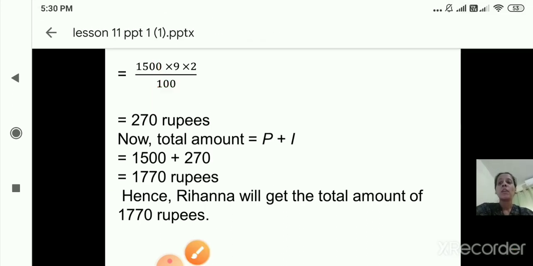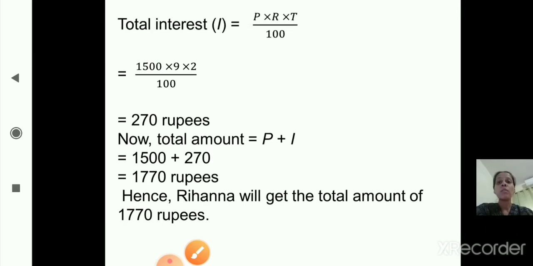In your textbook the different types of accounts and about banks, all the details are given. You will read that properly because just now I explained in short, and in detail it is given in your textbook. You will read it from your textbook.